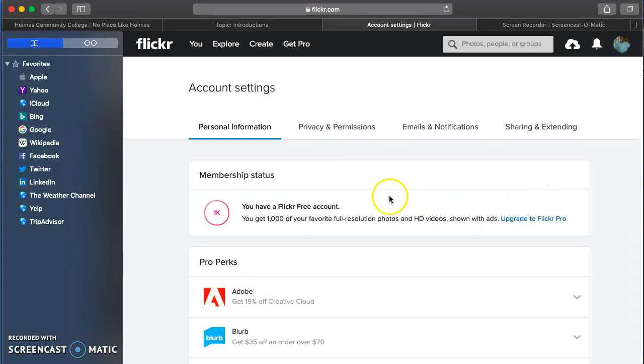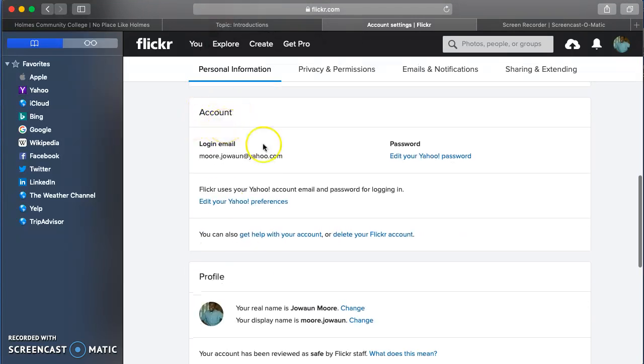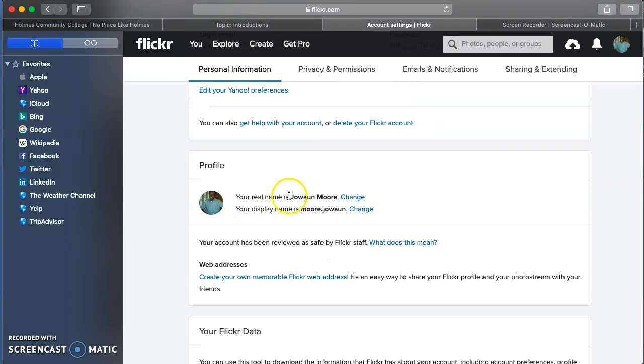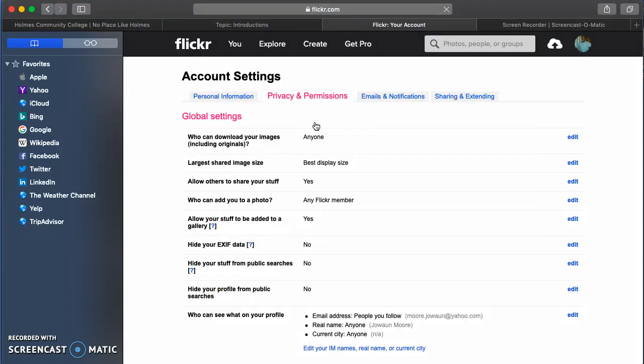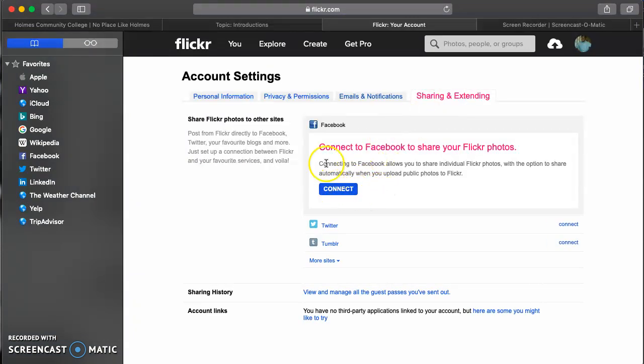Click on my settings. It's personal information. If I scroll down, it's my account information. So I can change my password, my login email, and all of that. It's my name. I can change my name. I can change my display name. It's a bunch of things you can change in the personal information. Privacy and permission. So you can change your privacy settings and all of that. Email notifications, you can change what notifications get sent to your email. That's how you can share stuff through Facebook, Twitter, Tumblr, etc.